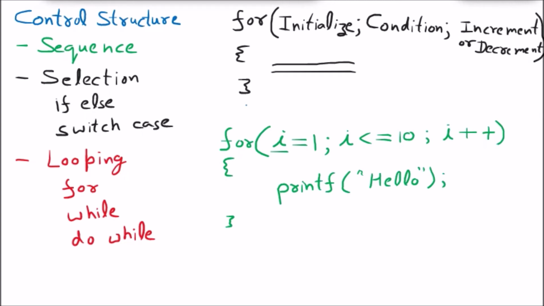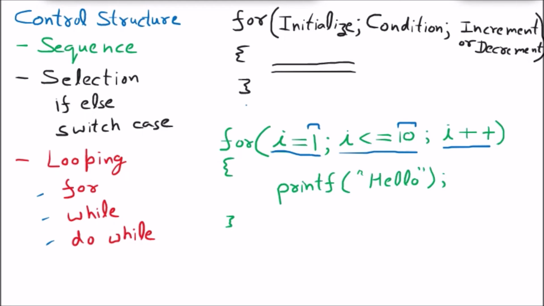Whether we are going for for, while or do while, there are three things which are important. The first one is the initialization. You must know that initialization means we have to initialize a variable with the very starting value. Let us suppose that i is starting with 1. Then there is a condition, or you may say the last value, meaning I will start with 1 and go till 10. That is the last value. And increment means 1, 2, 3, 4 up to 10. So 10 times it will work.